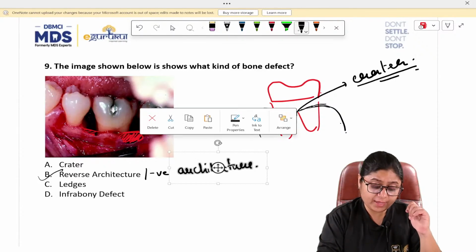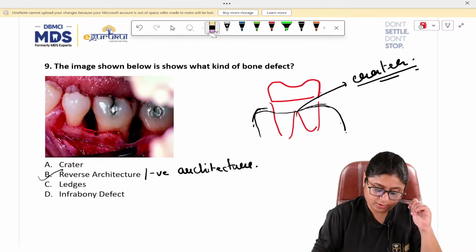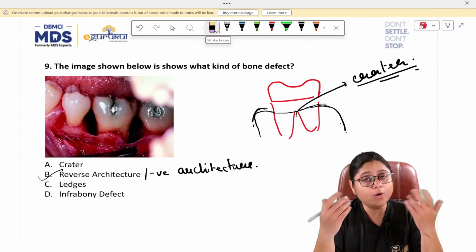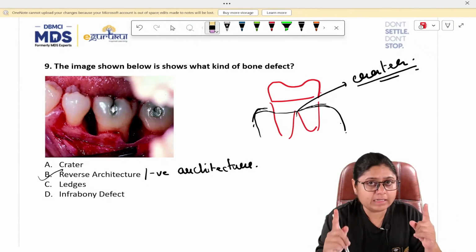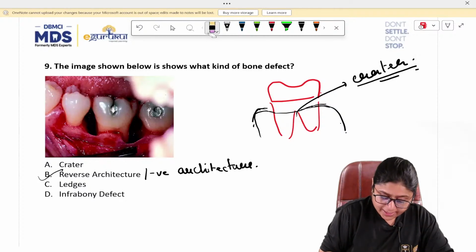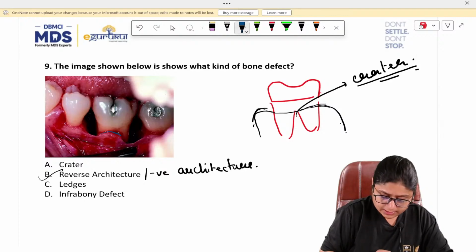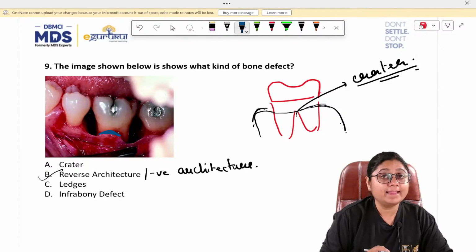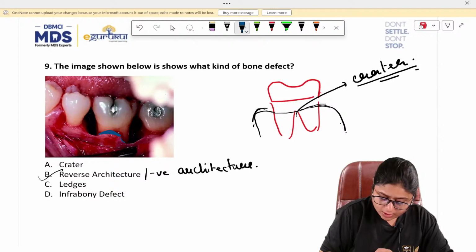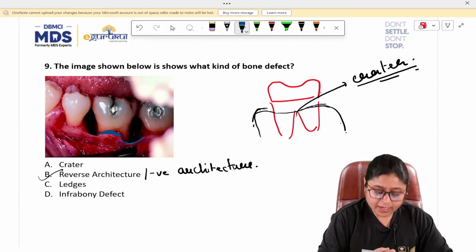But if there is loss of facial plate and lingual plate along with the interproximal bone loss, and radicular bone, the bone that is covering the root surface of the tooth, it is intact, there is no loss of that, then it is called as negative architecture.